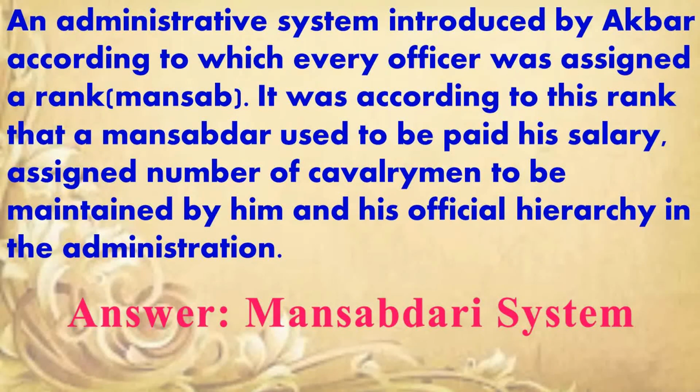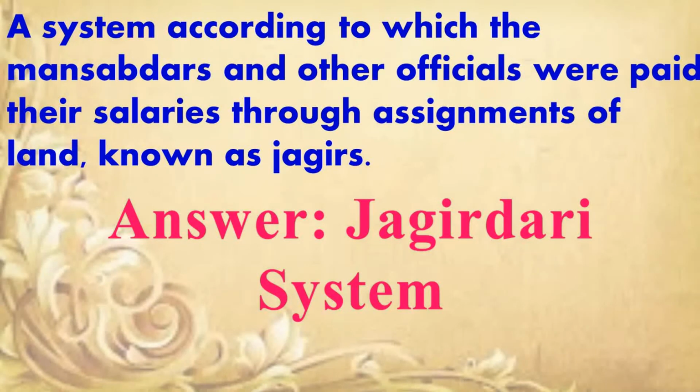Answer is Mansabdari system. Next question. A system according to which the Mansabdar and other officials were paid their salary through assignments of land known as jagirs. Answer is Jagirdari system.